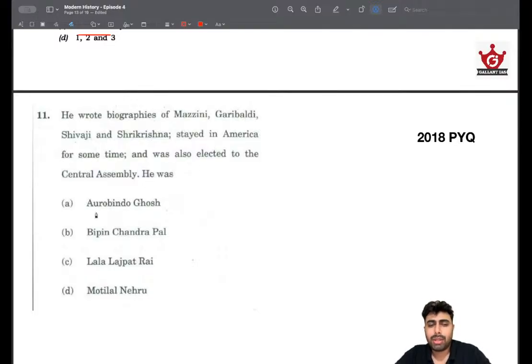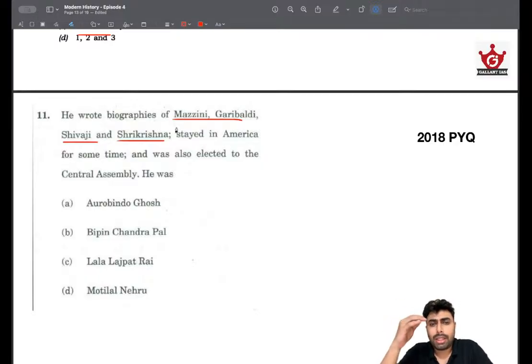Moving on, this is something that we can actually arrive at using logic. Otherwise, doing it factually is slightly difficult because we need to know a lot of things about these people. But we can take a proper logical approach to this question and arrive at the answer. He wrote biographies of Mazzini, Garibaldi, Shivaji, Sri Krishna. From the kind of personalities we are discussing, we can make an idea of what kind of outlook this person had.